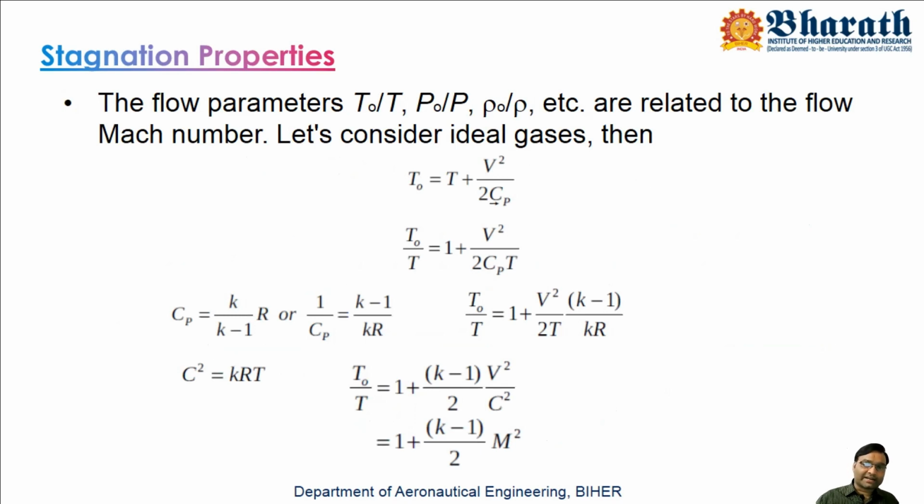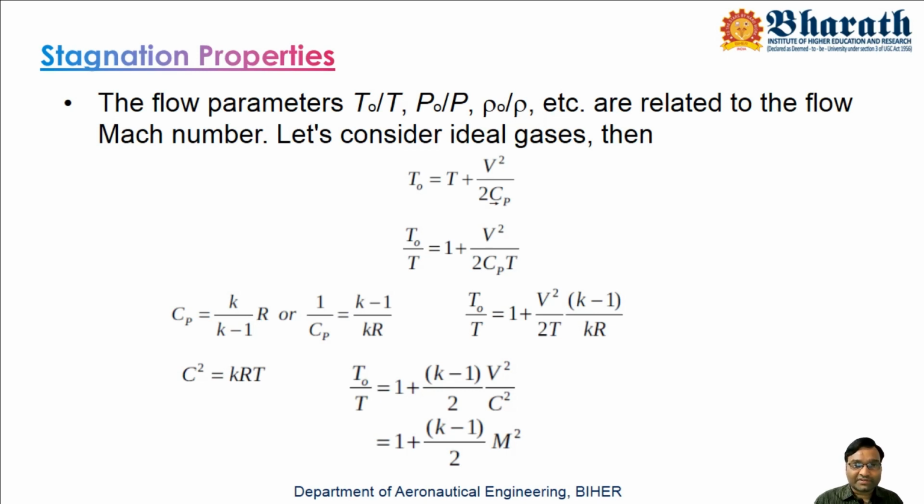So we can bring the Mach number into the picture here, because as I already discussed in lecture 1, Mach number indirectly represents the compressibility of the flow. How much is the flow getting compressed? The higher the Mach number, the more compressible the flow. So we have to bring the Mach number into this equation. That's why we are considering the properties T naught by T, P naught by P, and rho naught by rho.